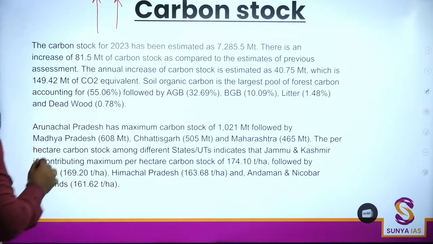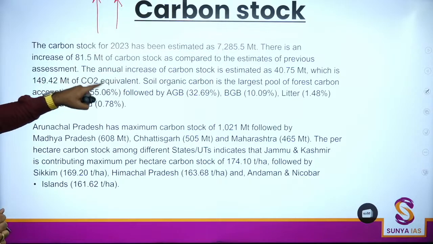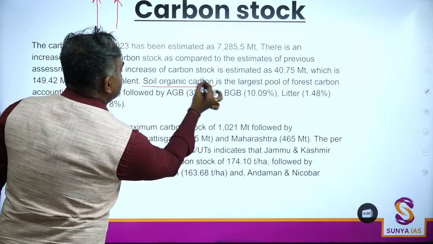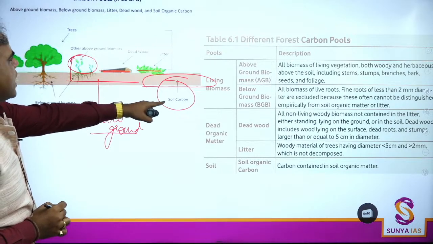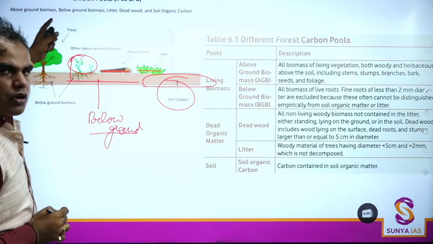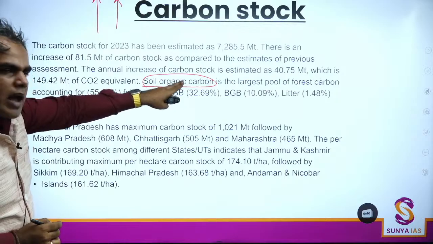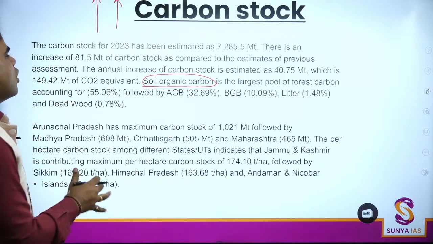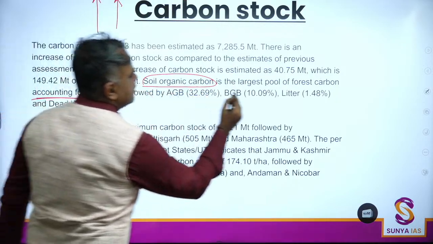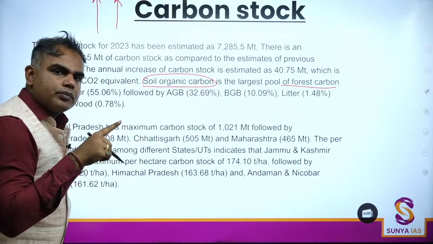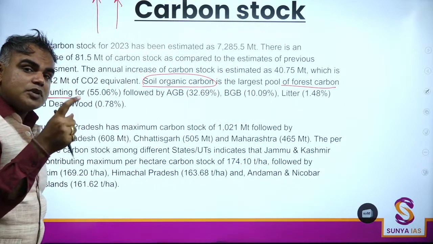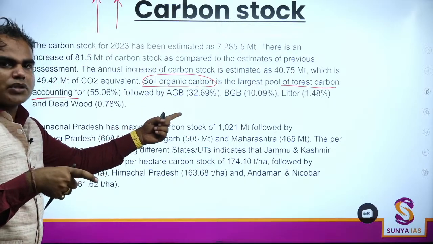This is being estimated, and among all the terms you just saw, soil organic carbon, dead wood, litter, above ground, below ground, soil organic carbon is the largest pool of forest carbon accounting. Maximum is this. If this is arranged in terms of how much carbon each can store, it will be a difficult question in the exam hall.